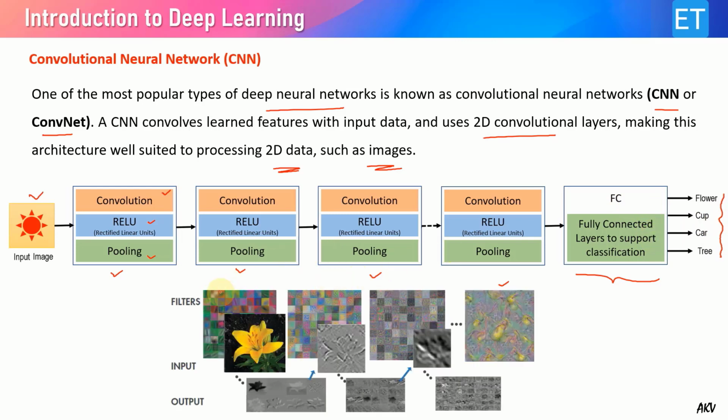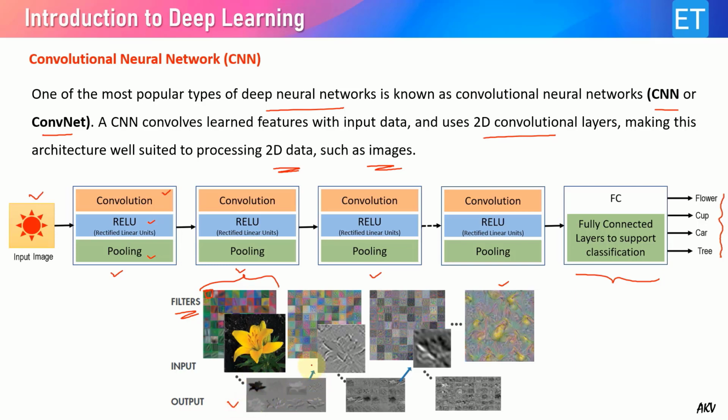In this figure we can see that there are different filters. These are the learned filters. We have not defined these filter architectures. The CNN itself learned these features from millions of images. So these small filters are used for convolution with the input images, and then we get some output.